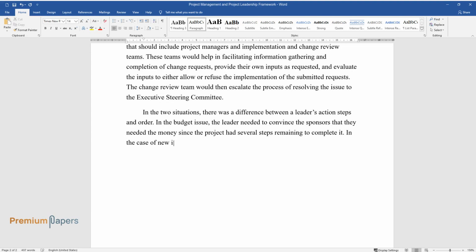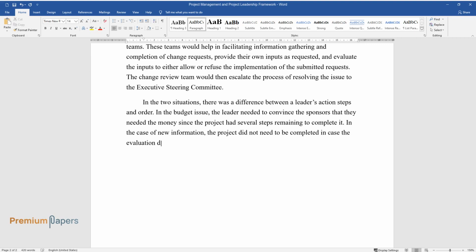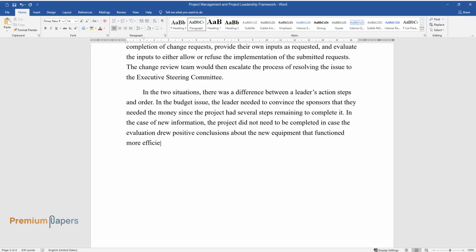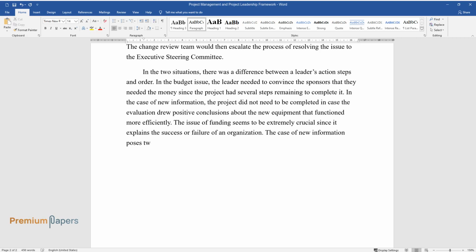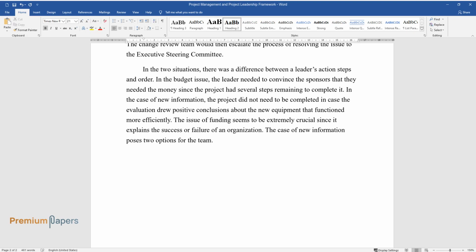In the case of new information, the project did not need to be completed in case the evaluation drew positive conclusions about the new equipment that functioned more efficiently. The issue of funding seems to be extremely crucial since it explains the success or failure of an organization. The case of new information poses two options for the team.